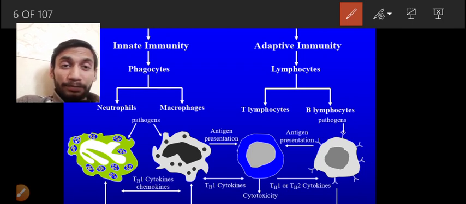So that leads these neutrophils to move outside the blood vessel, and by the process of diapedesis, this cell comes out into the tissue.